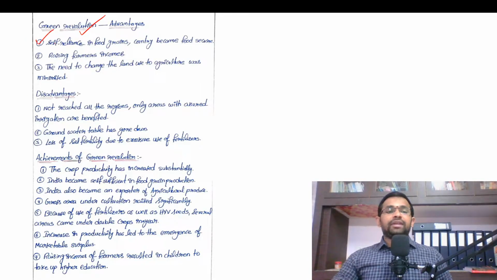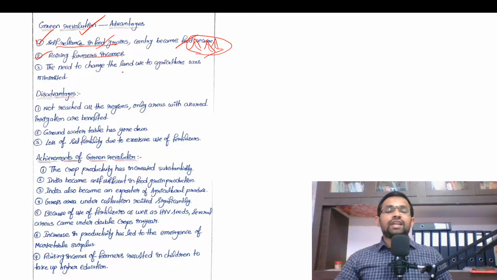Now we'll see the advantages of Green Revolution. We have achieved self-reliance in food grains and the country became food secure. That means there is accessibility of food, availability of food as well as affordability of food. So these are the three elements of food security. And this Green Revolution raised the farmers' incomes.